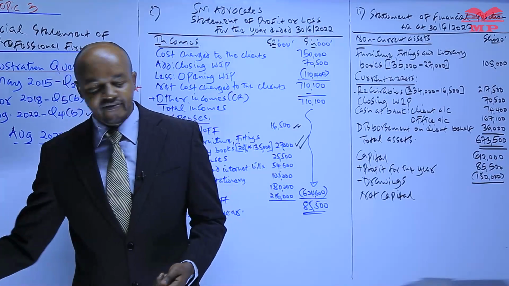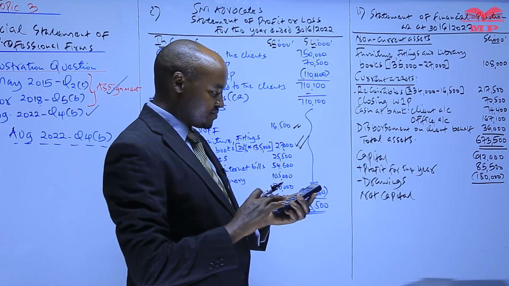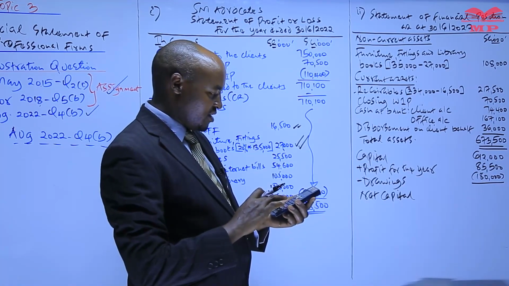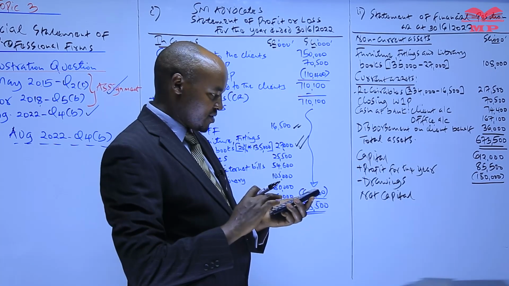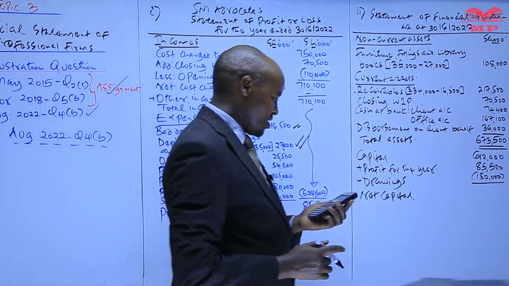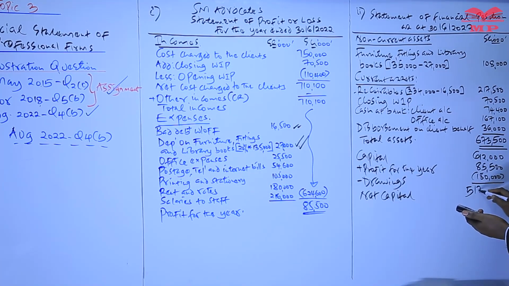So let's compute the net capital. We have 612,000 plus 85,500 minus 180,000, which will give us 517,500.